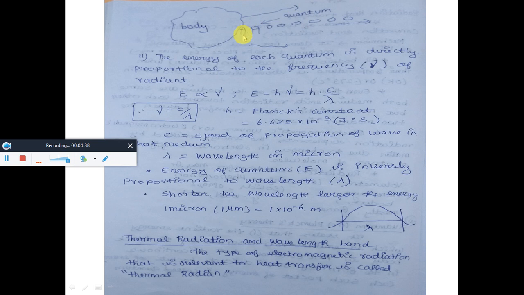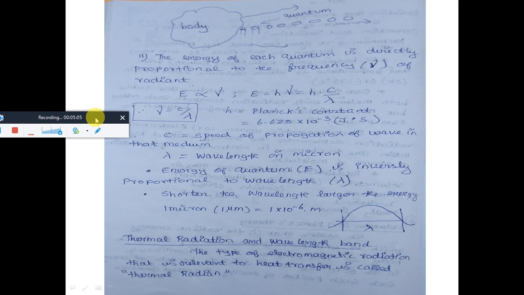And this quantum energy is directly proportional to the frequency of the radiation. That is, the energy of each quantum is directly proportional to the frequency of radiation. It means each and every quantum will have a certain energy, and that energy is directly proportional to the frequency. So, what is the frequency? The frequency can be defined as the speed of propagation of wave in any medium with respect to wavelength in micron. The frequency is indicated by the symbol nu, and E is called the radiation energy. So E is directly proportional to frequency.